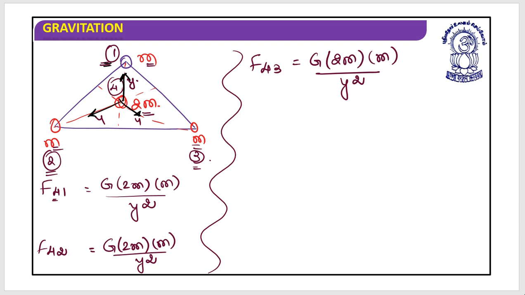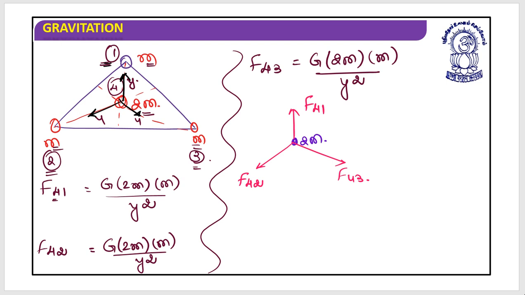So the situation is something like this: here a mass 2m is placed, and on this mass we have three forces. It is F41, this is F42, this is F43.